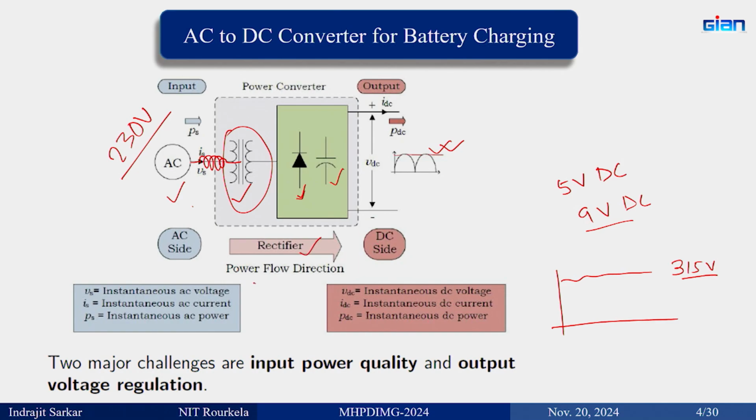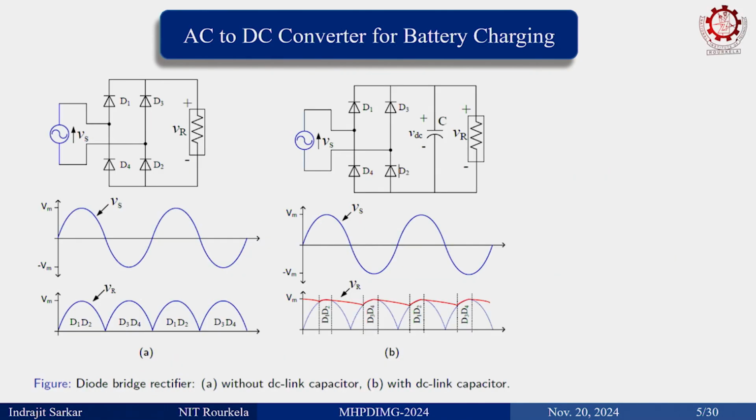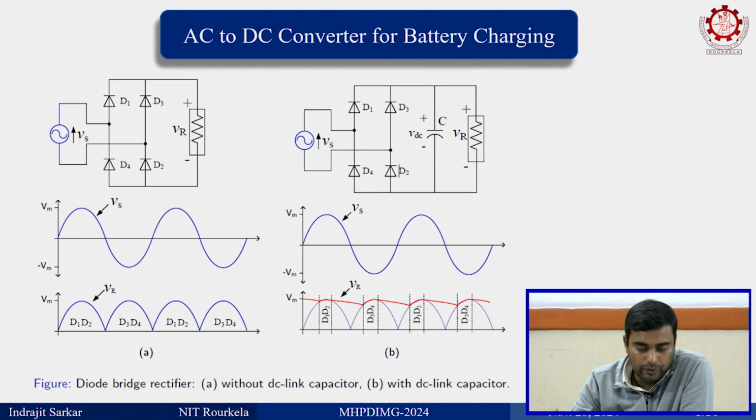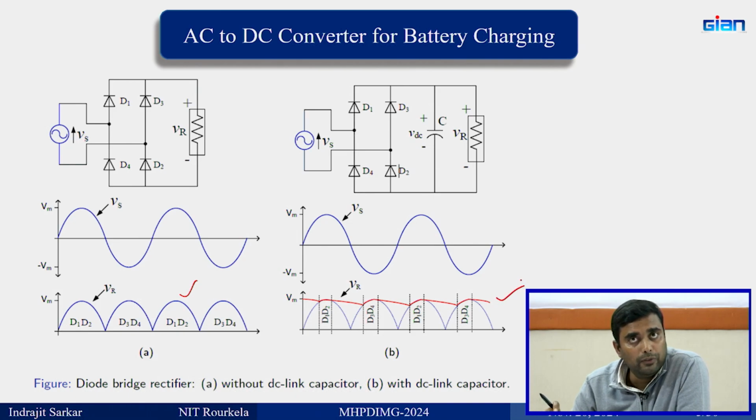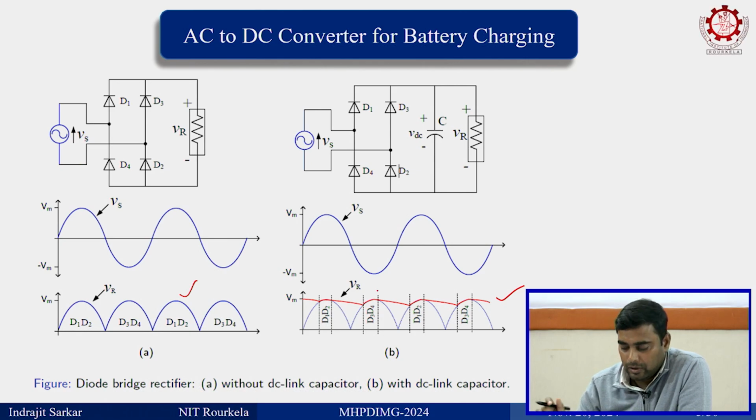So, it is a rectifier and the power flow direction is unidirectional. You cannot feed power from this side to this side, since it is a diode. When there is a diode in your rectification process, you cannot do back power flow, meaning you cannot feed back power. So this is the configuration. If you do not have a capacitor, then the output voltage is like this. If you have a capacitor, then the capacitor will do the filtering. No matter how big the capacitor is, this filtering action will definitely take place.